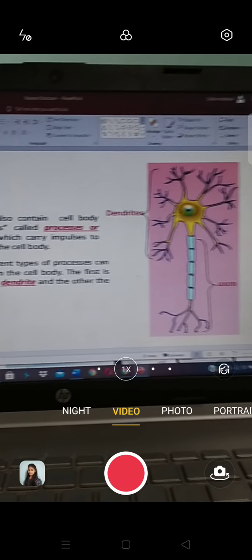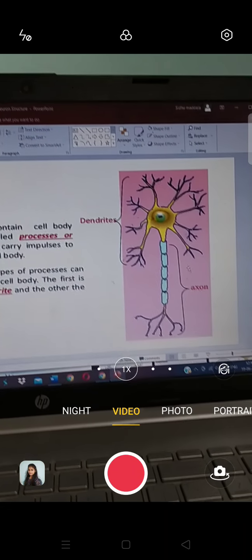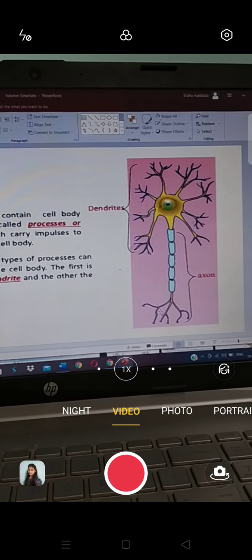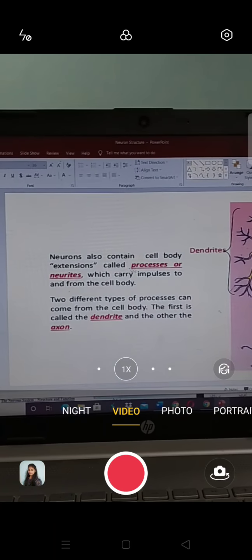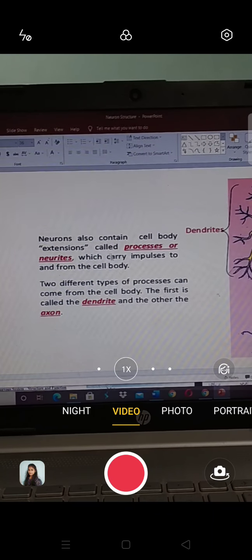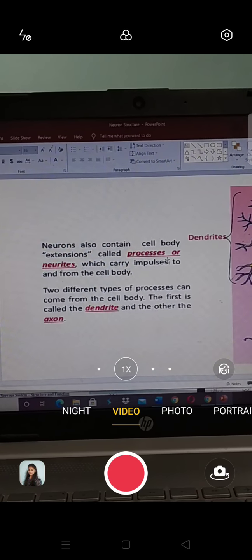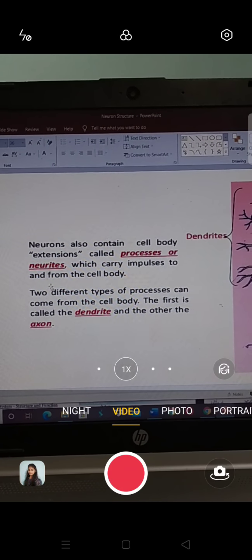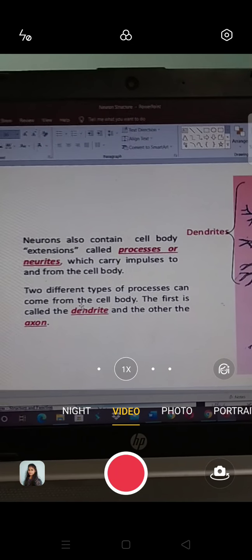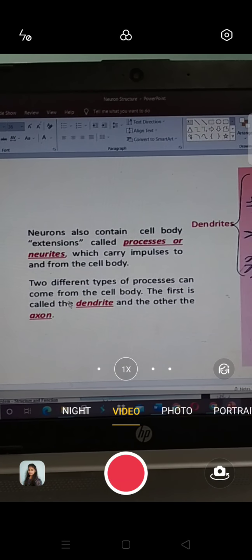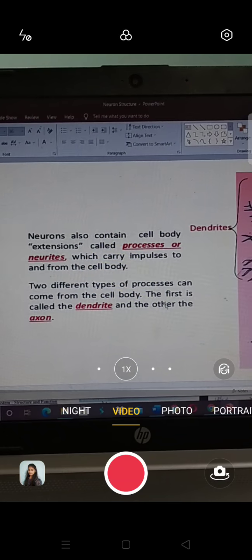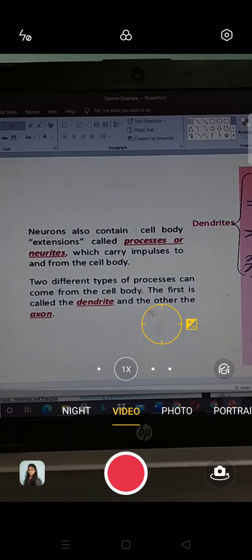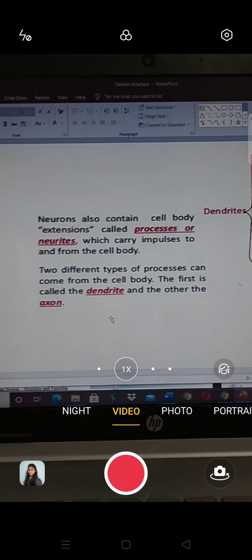See here, these are the dendrites, this is the axon, protodendrites and teledendrites. Neurons also contain cell body extensions called processes or neurites, which carry impulses to and from the cell body. Two different types of process can come from the cell body. The first is called the dendrite and the other the axon.